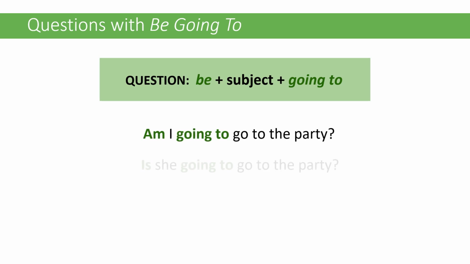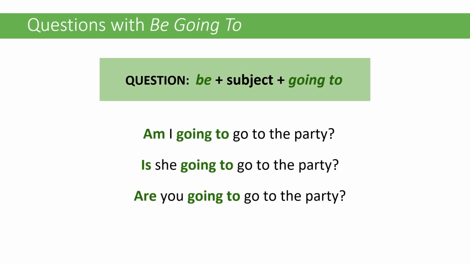When we're making a question, we use be plus the subject plus going to, as in the examples. So, am I going to go to the party? Is she going to go to the party? Are you going to go to the party? Notice again, we're still using the base form of the verb afterwards.